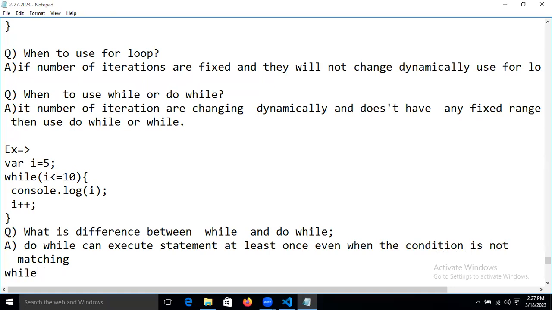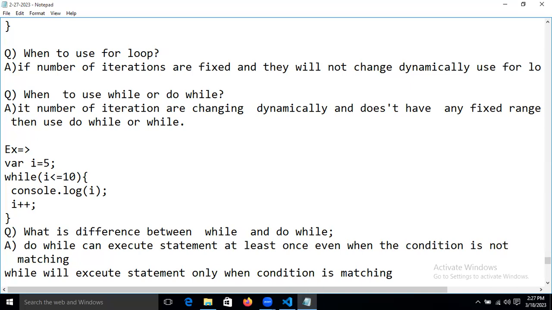While will execute the statement only when the condition is matched.